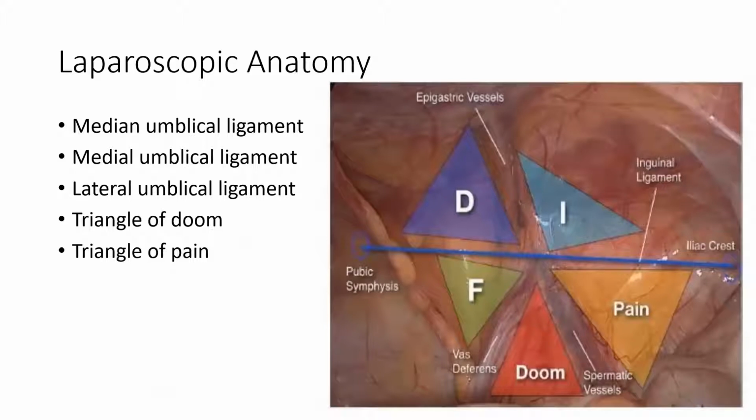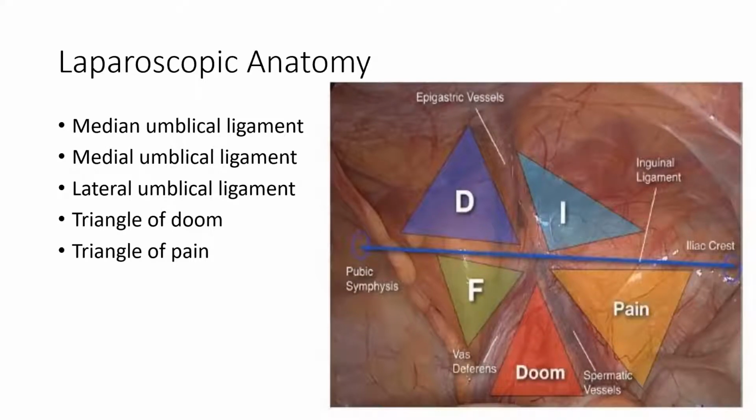Laparoscopic anatomy of the groin. The median umbilical ligament is the most medial structure. It is a remnant of the urachus. The medial umbilical ligament is a remnant of the obliterated umbilical artery. The lateral umbilical ligament is the peritoneum covering the inferior epigastric artery.